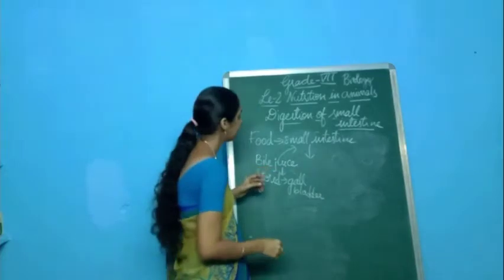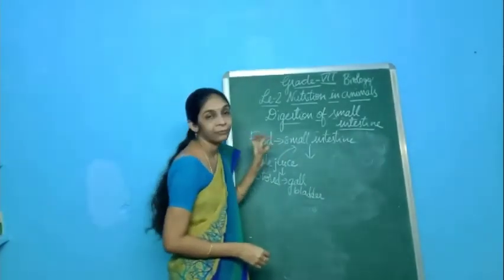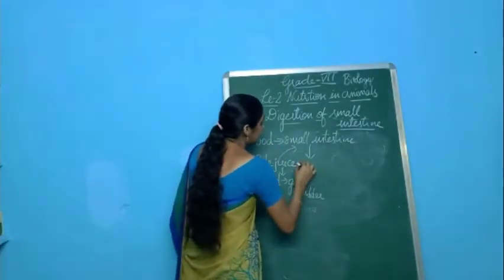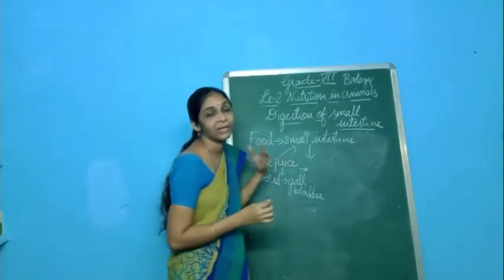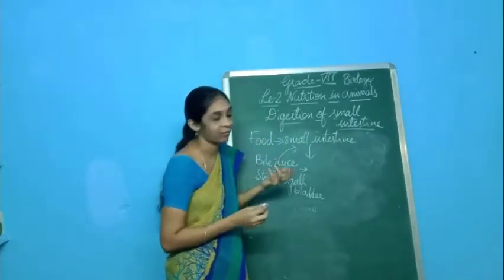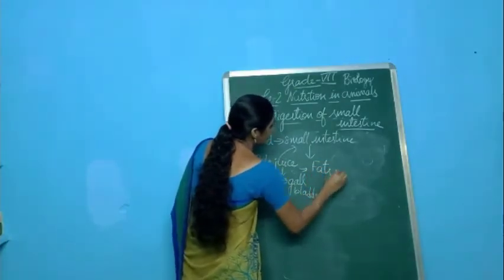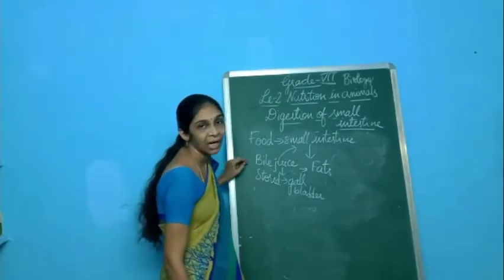So what happens? This bile juice will act on the food that enters into the small intestine, and it helps in breaking down the fats. So fats are digested by the bile juice.